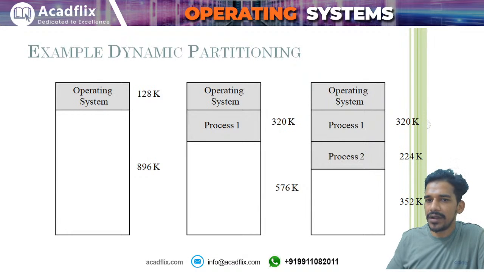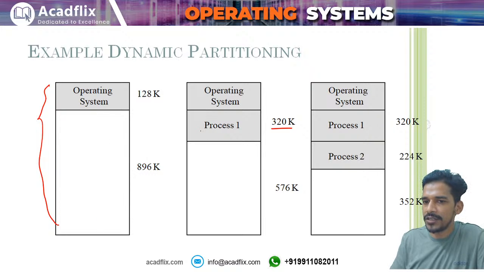So in dynamic partitioning, initially you will not have any partition in the memory. Initially memory will be a single partition. When any process comes, let us say process P1 comes and process P1 requires 320 kilobytes. So what we will do is we will make a partition of 320 kilobytes out of this particular partition and we will allocate this to process P1.